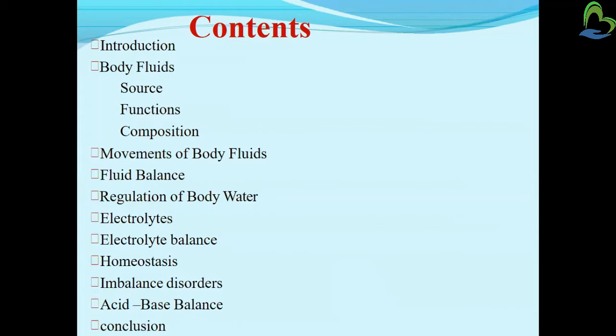Then electrolytes, which are different types like sodium, potassium, sulfate, etc. Then electrolyte balance, because excessive and lower amounts can cause many problems in our body. So that is the balancing of the electrolytes. Then homeostasis, which means maintaining balance in our body. Imbalance disorders, as I told earlier. Next, the acid and base balance, and last, the summary of the topic. So these are all the contents included in this topic.